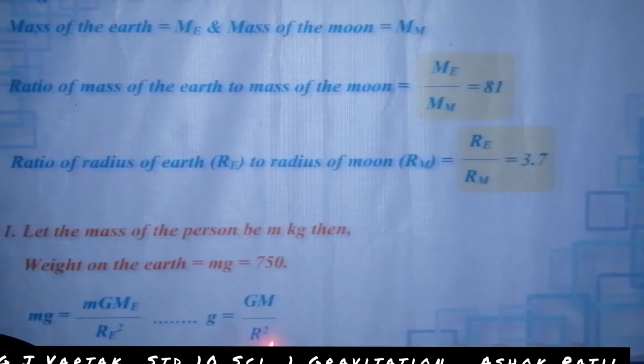Look here, g is equal to GM upon r square. Write down here. When you write down here, that time only m is remaining. M is 75. Okay, mg equals G Me upon Re square. Value of mg is equal to 75.